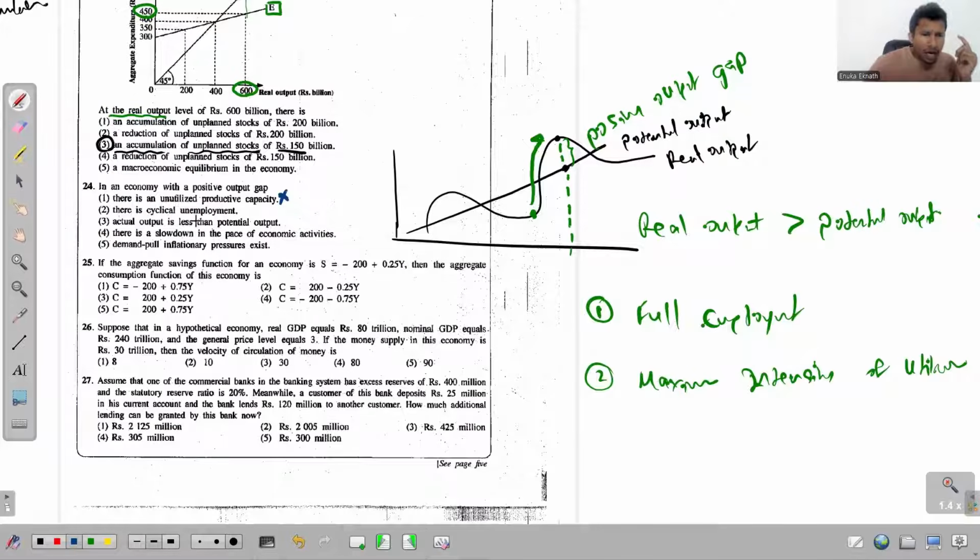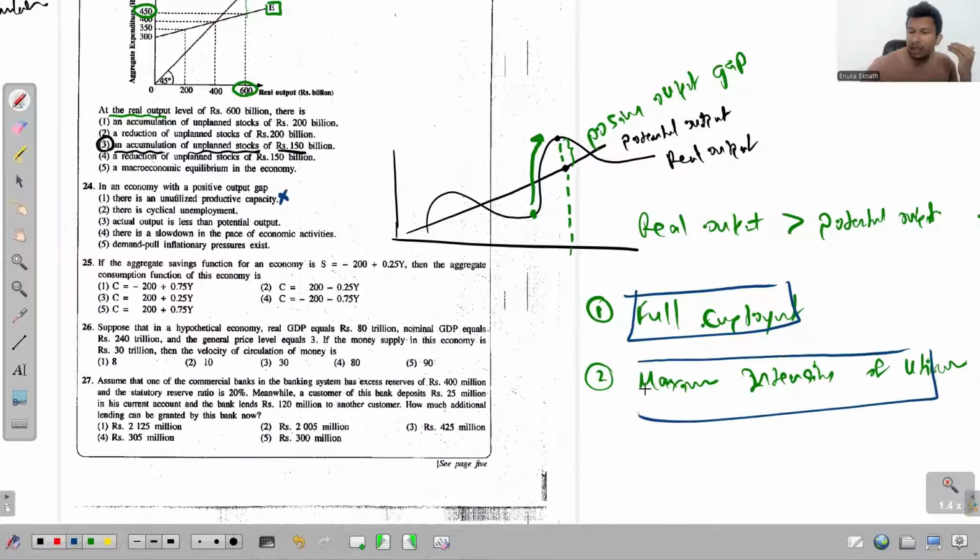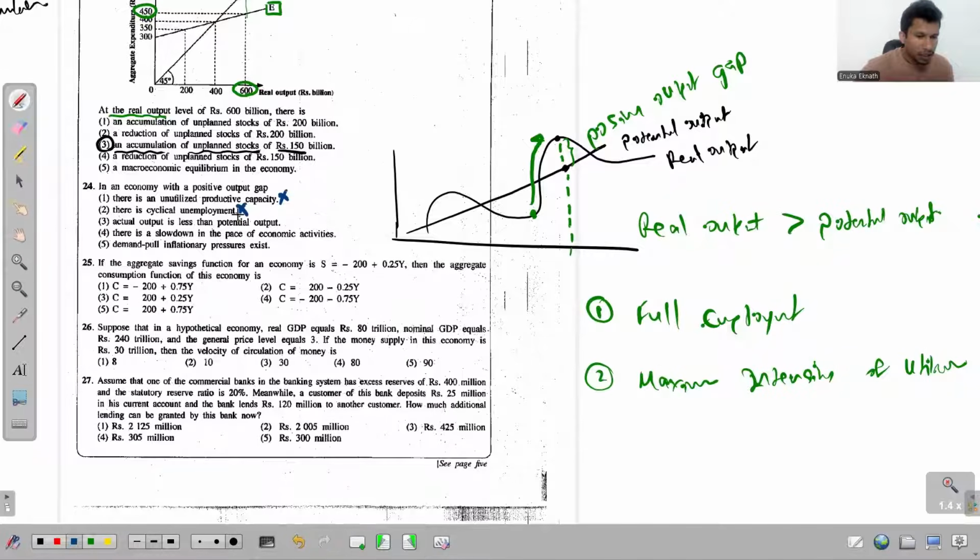There's a cyclical unemployment. No, what did I say? If there's a positive output gap, the economy utilizes resources under full employment and under maximum intensity of utilization, so there's no unemployment at this particular stage. So that is also wrong. Actual output is less than the potential output. No, the actual output, that is the real output, exceeds the potential output. So this is again wrong. The opposite is true. Fourth one, there is a slowdown in the pace of economic growth. No, there's an acceleration, not a slowdown, right? So this is false again.